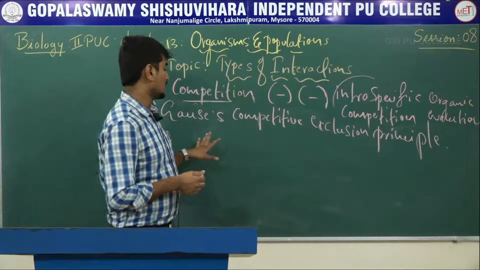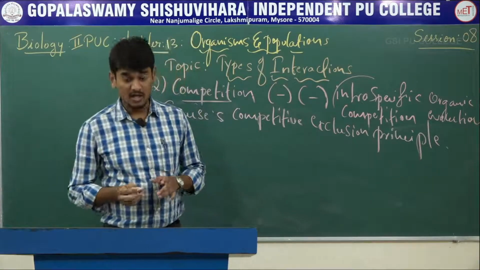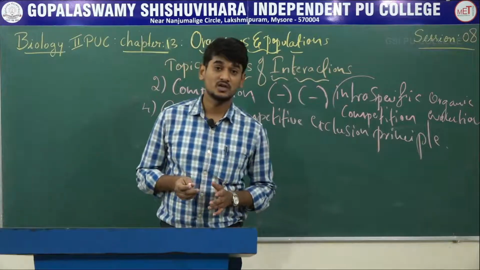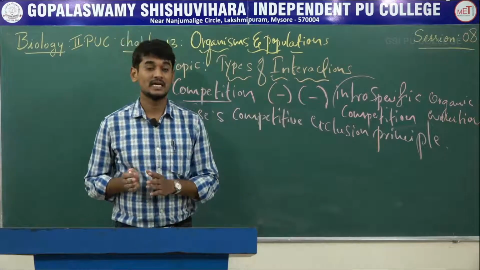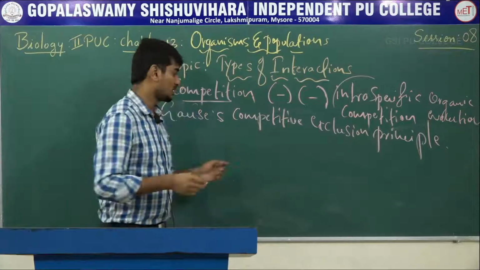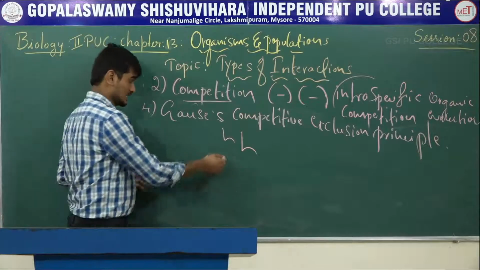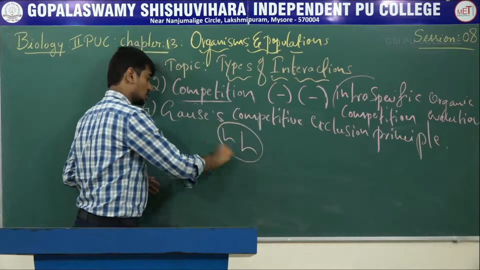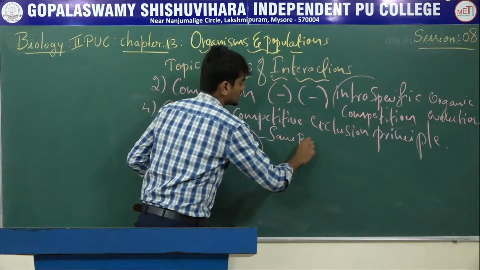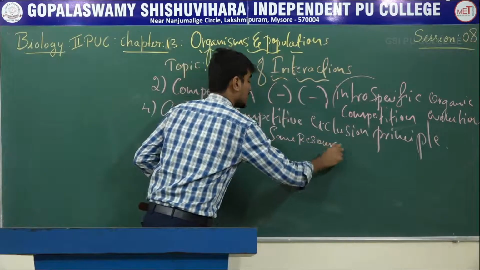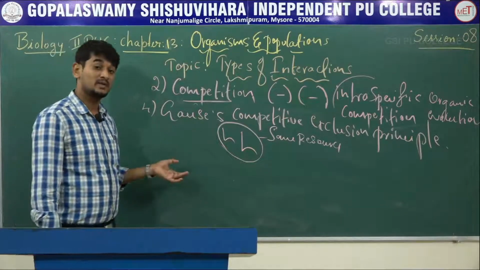This principle states that two closely related species compete for the same resources but cannot coexist indefinitely, and the inferior one will be eliminated. The efficient one will survive and the inferior one will be eliminated.